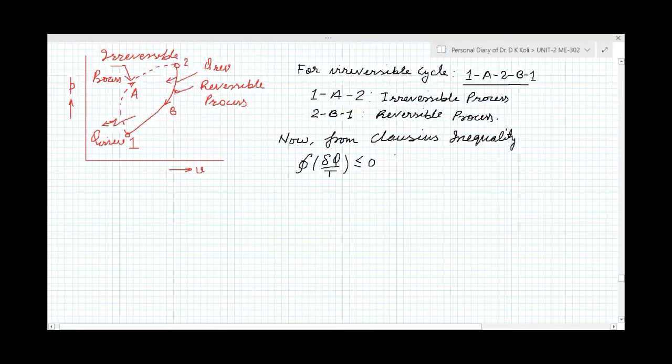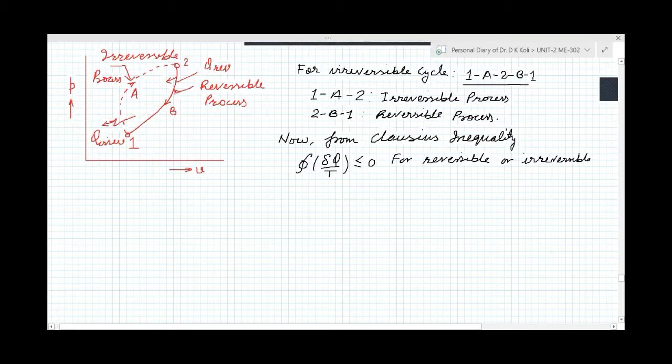It is for reversible or irreversible processes.